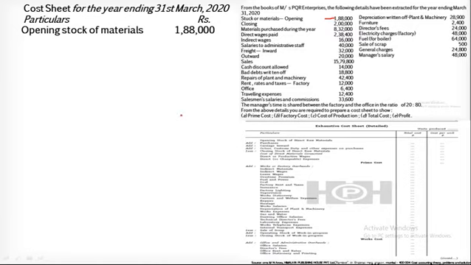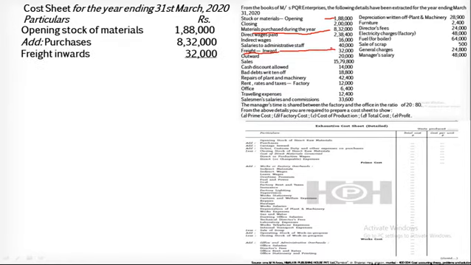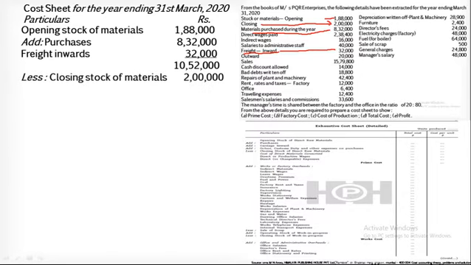So in the opening stock of raw material, we have to add the purchases during the year, which are 8,32,000. So the next process is to add the purchases, 832. Now for purchasing the raw material, the freight inward is 32,000. So next is freight inward, 32,000 rupees has been added. If you look at this, the total raw material in hand is 10,52,000. From this material, we have to minus the closing stock of material so that we will come to know the material consumed. If you minus the closing stock of raw material of rupees 2 lakh, it will be 8,52,000.